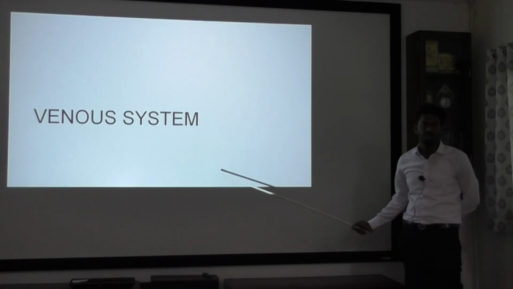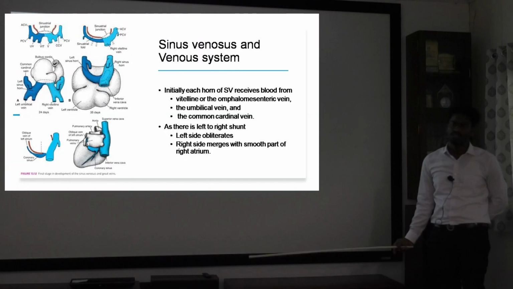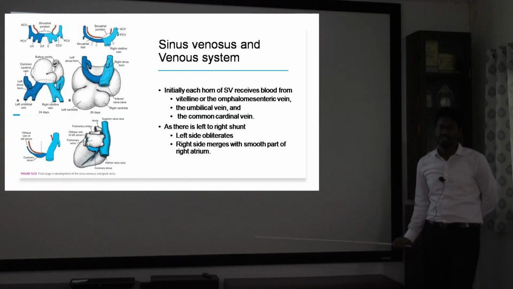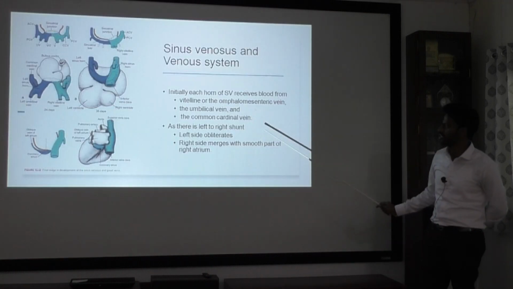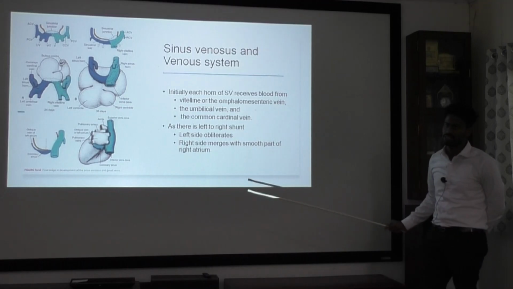So now we will see how the venous system is formed. Here there are two things to remember. First, initially there will be right and left side venous systems, but the left side will regress and anastomose with the right side. So we should remember these two things, because in all the steps these two things will happen.